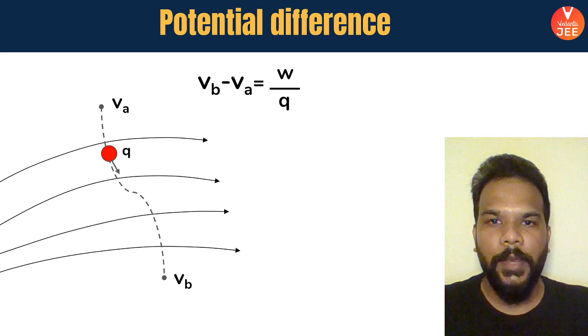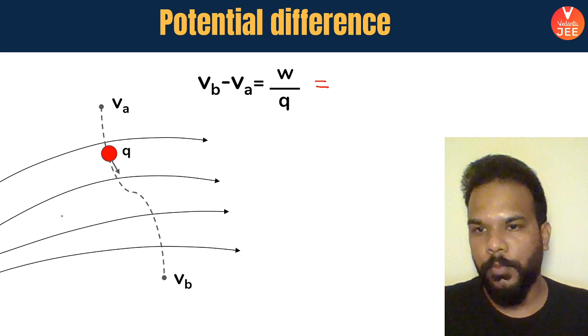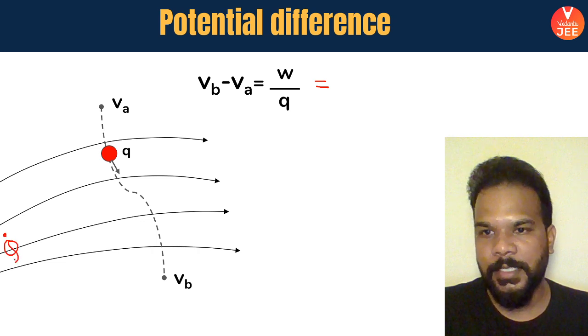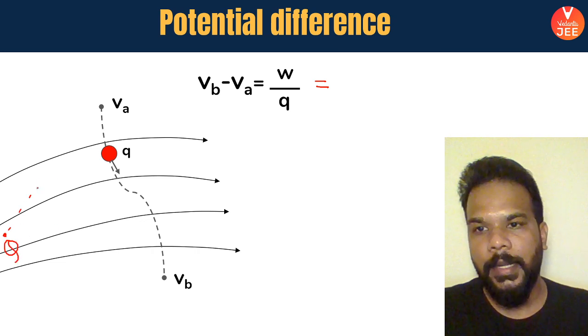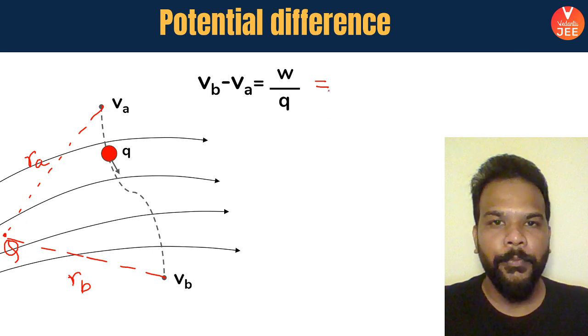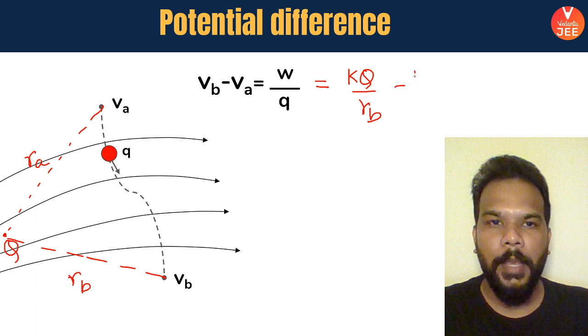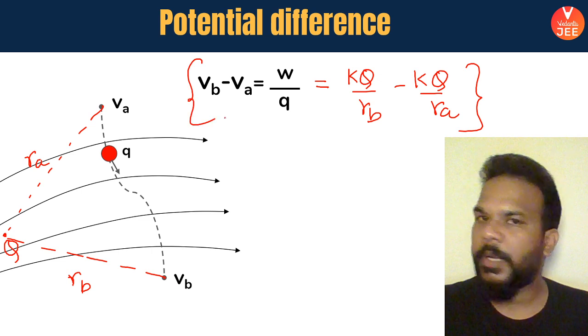We can also say it is nothing but the potential due to a charge, say capital Q, which is creating this electric field, at distances RA and RB respectively from points A and B. So the potential at B minus potential at A is KQ by RB minus KQ by RA. This is how you can find the value of the net potential difference as well.